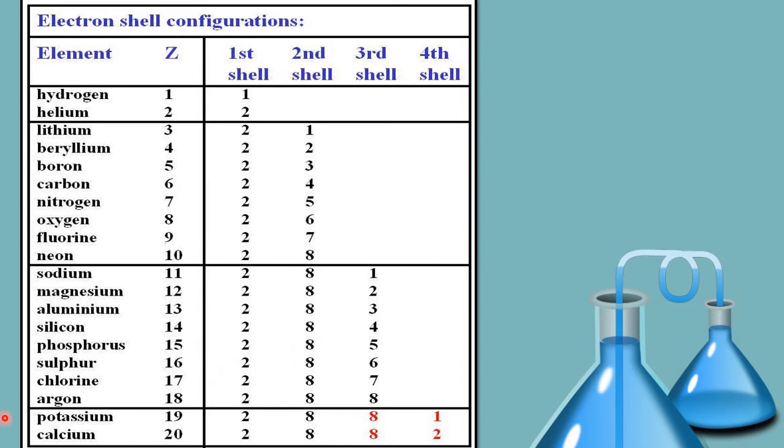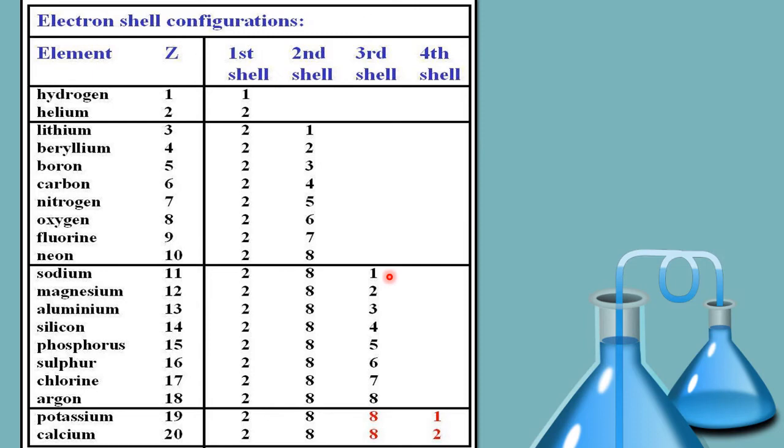Let us take an example. Let us talk about sodium. Sodium has atomic number 11. 2 electrons in the first shell, the second has 8 electrons, and the third shell has 1 electron. Now the third shell is stable at either 8 electrons or 18. Now for sodium it's really very difficult to get 7 electrons from somewhere. So an atom can lose or gain only 1 electron or 2 electrons, or at the maximum 3 electrons.